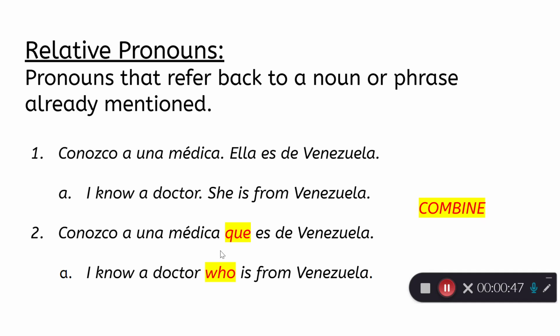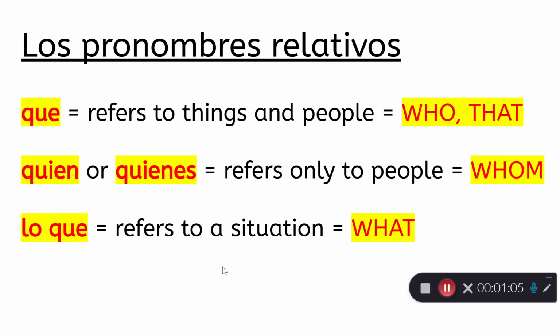This que could be translated as that or who. Notice that it doesn't have an accent mark. If it did, it would mean what. So que can mean that or who, depending on what you're referring back to. I know a doctor. Oh, that's a person, so this must mean who. That's going to make sense when you translate the sentence.